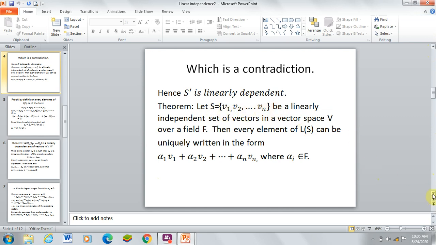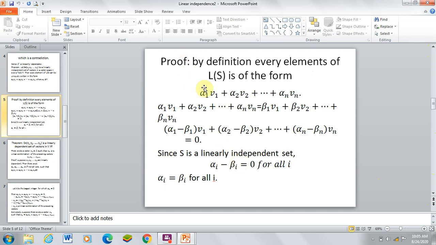Therefore we have the linear combination alpha 1 v1 plus alpha 2 v2 plus ... plus alpha n vn. We have to show that these combinations are unique. Suppose alpha 1 v1 plus alpha 2 v2 plus ... plus alpha n vn equals beta 1 v1 plus beta 2 v2 plus ... plus beta n vn.